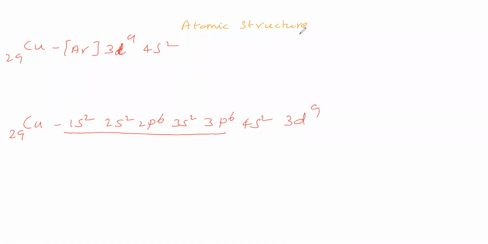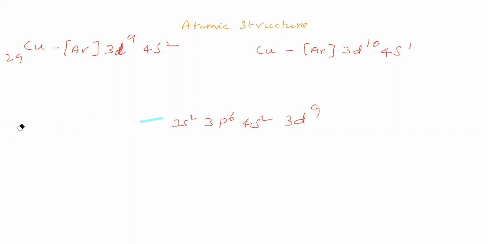Sir, what does spectroscopic study say? Spectroscopic study says that copper electronic configuration is argon 3d10 4s1. That means from 4s, one electron enters into 3d. Therefore, copper electronic configuration becomes argon 3d10 4s1. So electronic configuration of copper we completed.